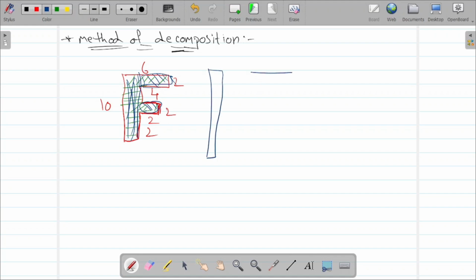This is one, this is one, and this is the one. Okay, what is this total length? 10. What is this? 2. And from here to here is 6. Then this is the one and this is the one, that is 4, and it is 2. And this is 2, this is 2, so this is 2, this is also 2.